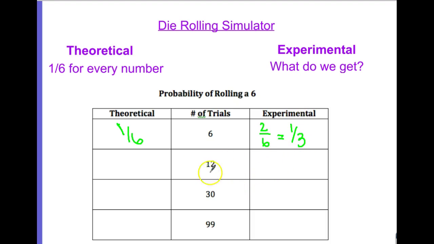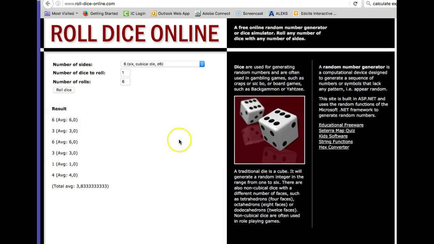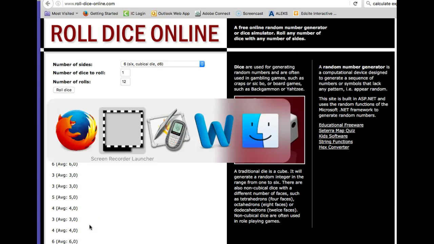Let's try it for a number of trials, 12. We're going to increase the number of trials to 12 and roll again. Let's count the 6s. 1, 2, 3. I have 3 6s.